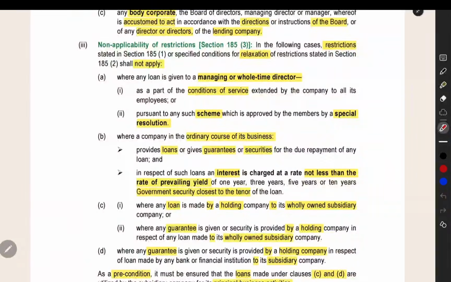And in some cases, the restriction will not apply. If you are giving loan to a managing or whole-time director, and that loan is specified in the conditions of service, the service agreement, or you are giving the loan based on a scheme which is approved by a special resolution, in such cases you can give it freely. This restriction will not apply.